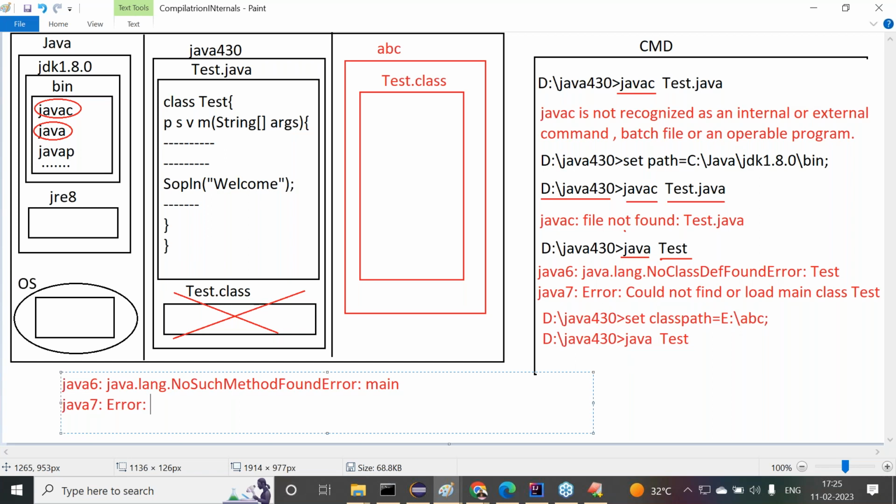Error: Main method not found in class Test.